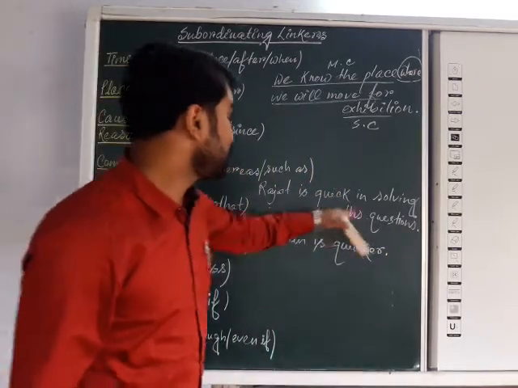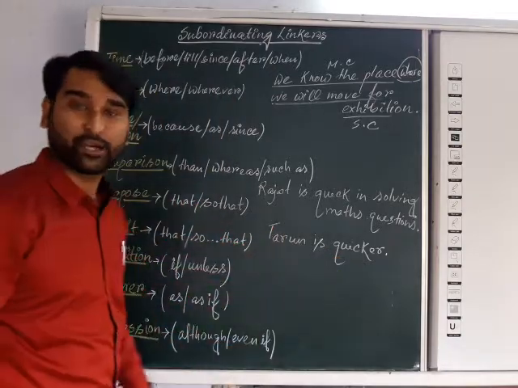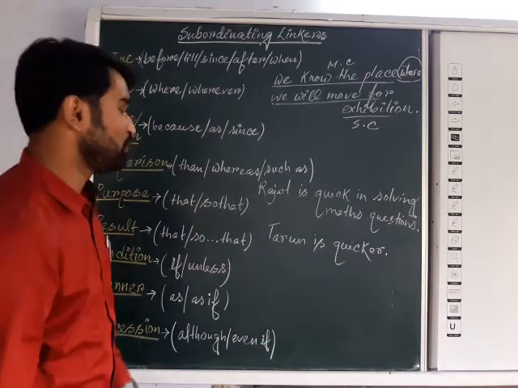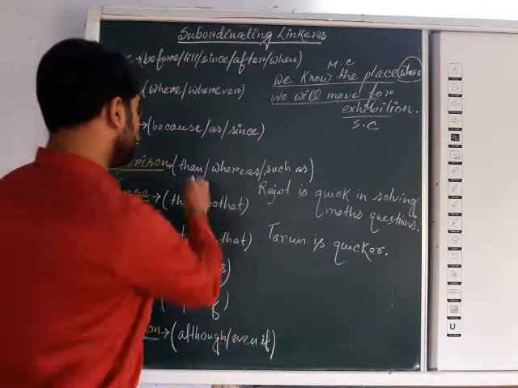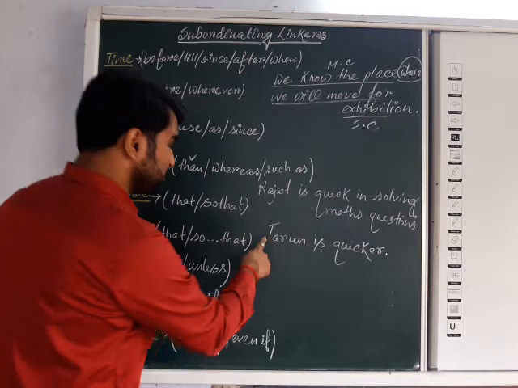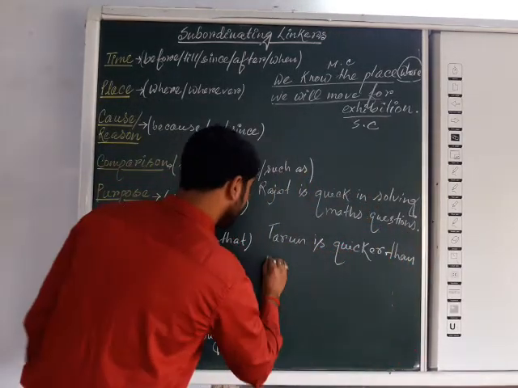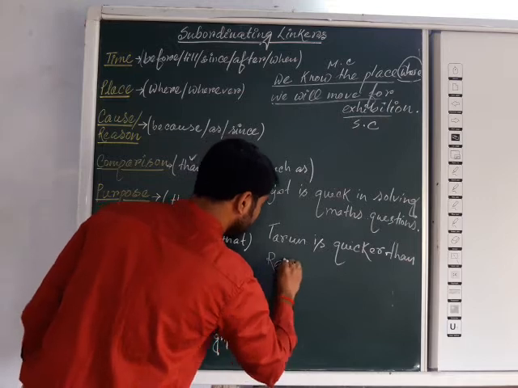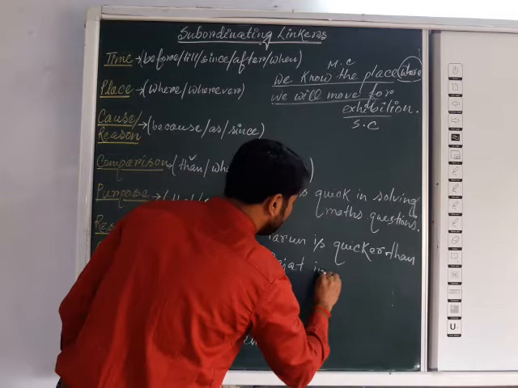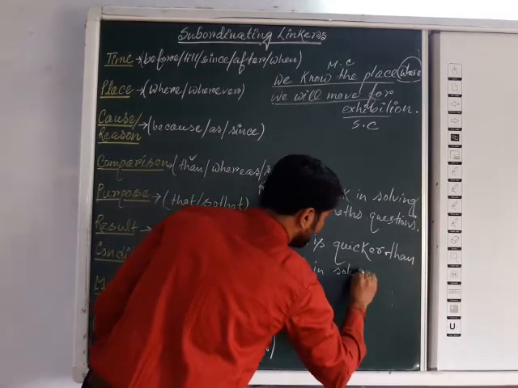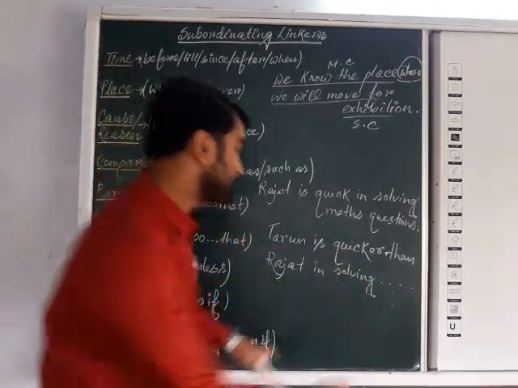Now here, Rajat is quick in solving math questions, Tarun is quicker. Join these two clauses using comparison. Now which will be proper? You can understand. What will be the answer? Tarun is quicker than Rajat. Now you will not write "is quick in solving math questions" again.